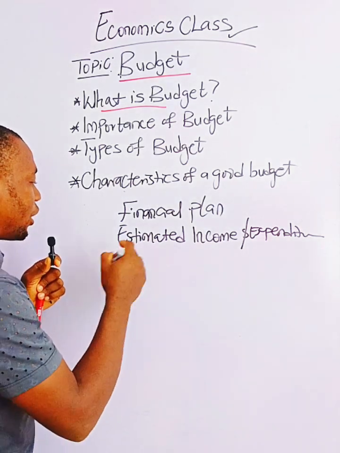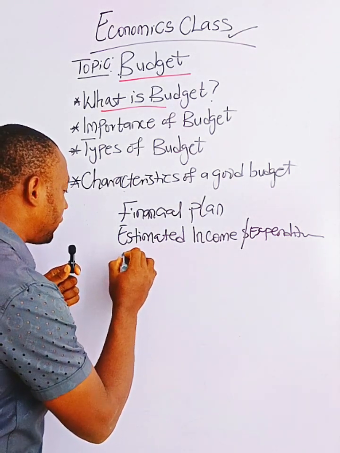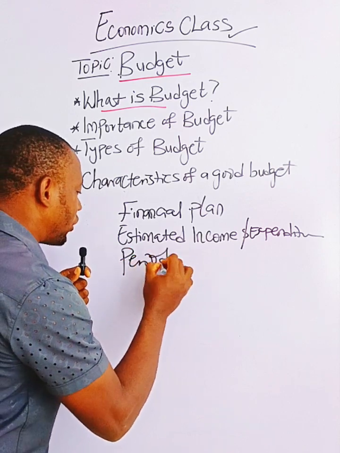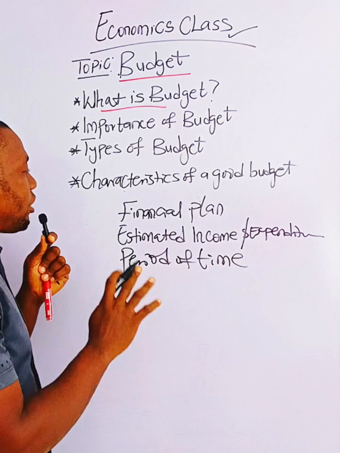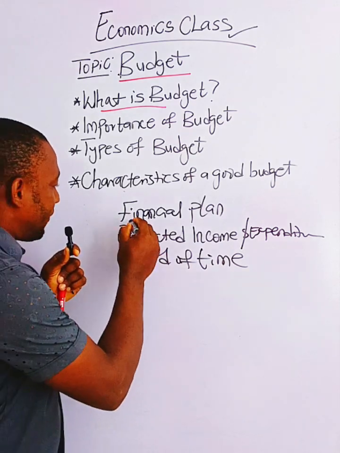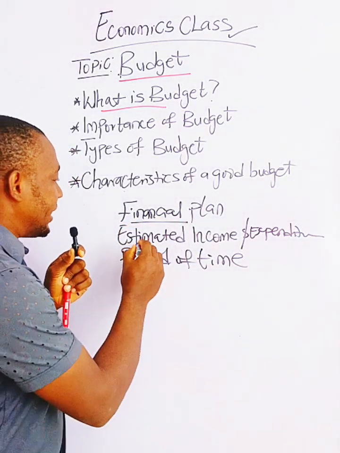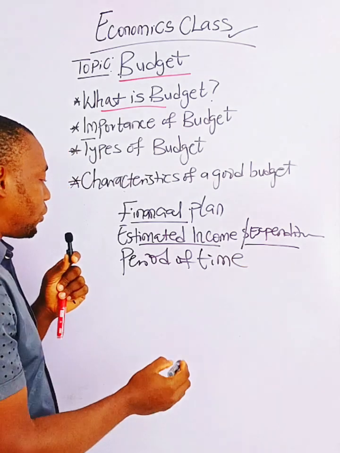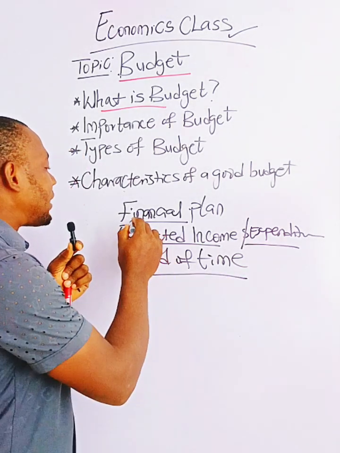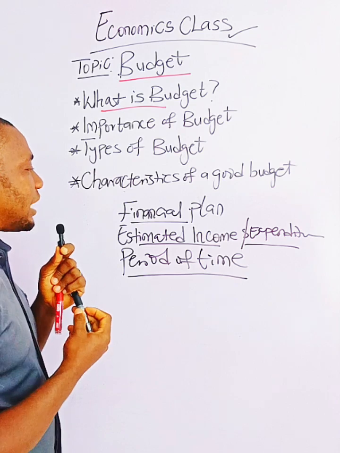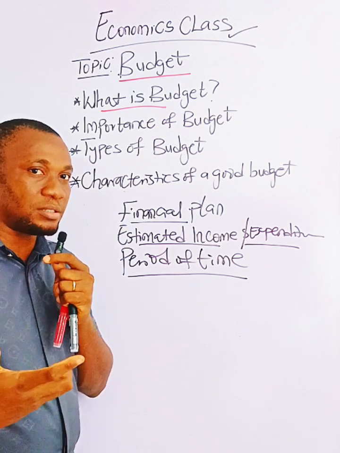Are you following? Within a specific period of time. So when you are thinking about budget, you consider financial plan, estimated income and expenditure, within a specific period of time. Now, financial plan in the sense that budget has to do with allocation of resources.